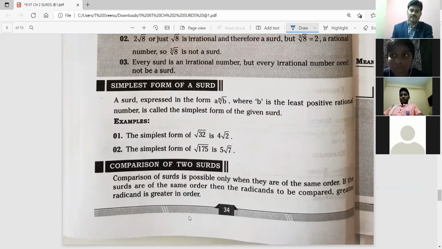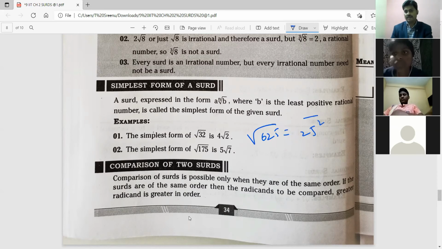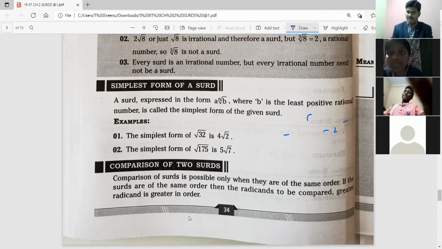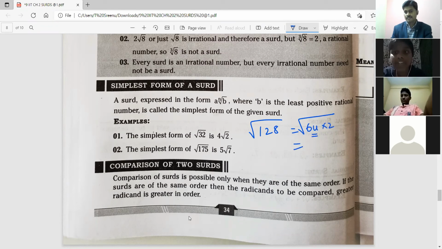Simplest form means if I give you a number 10 by 15, you will do cancellation and write 2 by 3. If I give you 625, you will write 25 power 2 and cancel, and tell me 25. But now it is not simplified in the same way; something is still to be simplified. I will give you root 128. You will write it like root of 64 into 2. What is the root of 64? 8. So this is 8 root 2. Can we write 8 root 2?